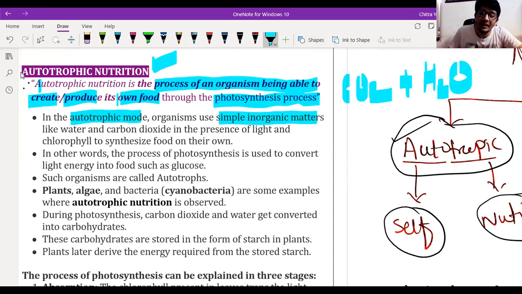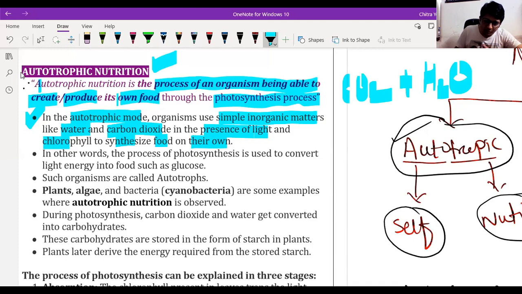These are inorganic compounds, and they absorb them from the surroundings and convert them into food, in the presence of light and chlorophyll, to synthesize food for their own. That process is nothing but the photosynthesis process which is performed by the green plants.